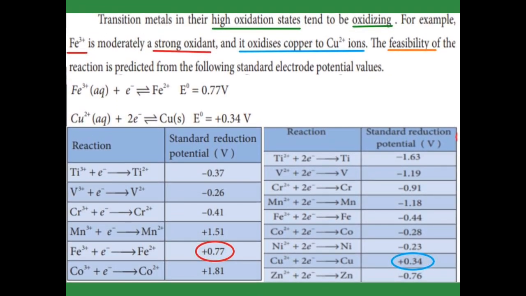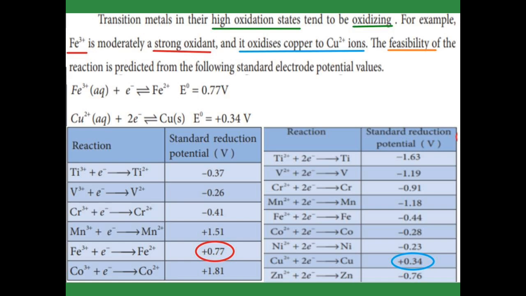The higher oxidation state oxidizes the other element. For example, iron has two oxidation states, 2 plus and 3 plus. Which one is the higher oxidation state? Fe3 plus is the higher oxidation state. It acts as a strong oxidant, that is, it oxidizes the other element. For example, Fe3 plus oxidizes copper to copper 2 plus. So this equilibrium of the reaction we get from the two tables.